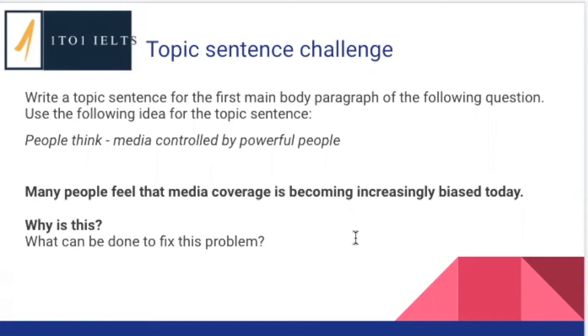So the question was, many people feel that media coverage is becoming increasingly biased today. This is a cause and solution problem, so we're just talking about the cause. It says, why is this? So we are only giving one answer. And the idea that we're going to use was people think media is controlled by powerful people.